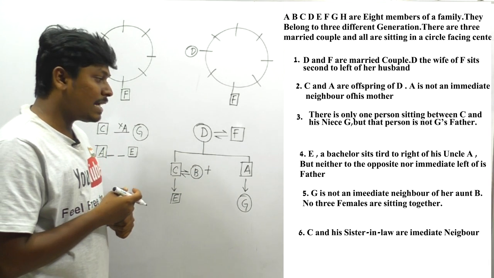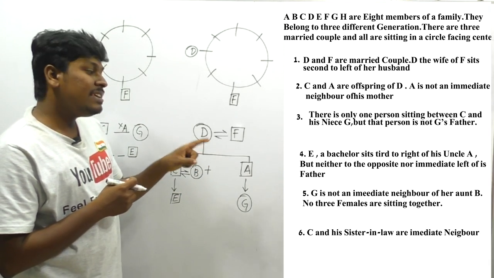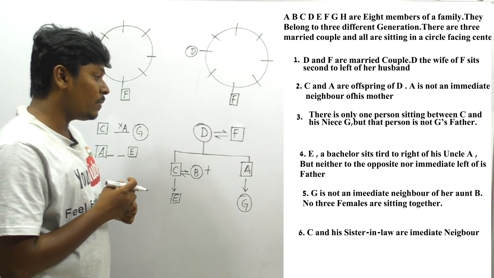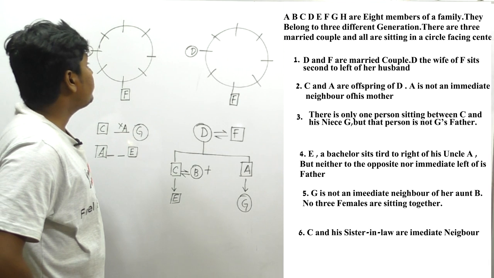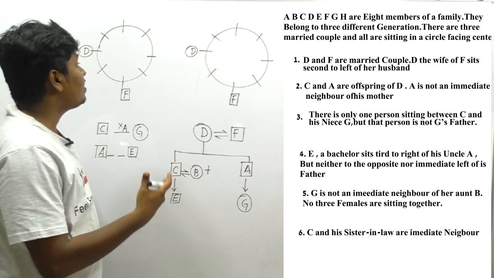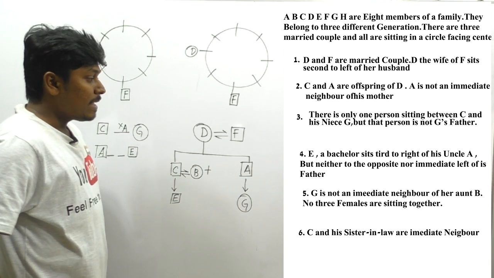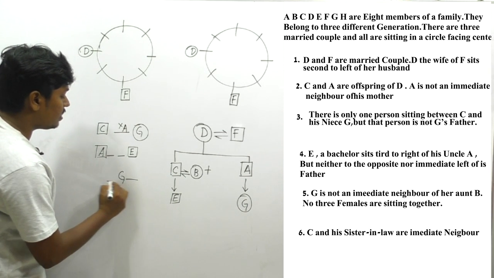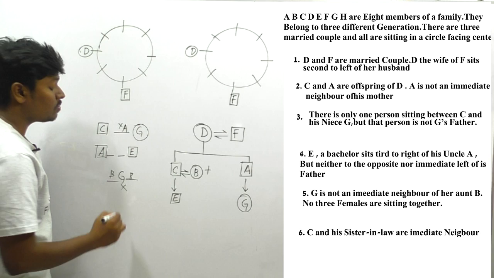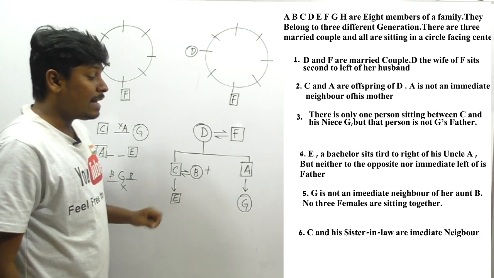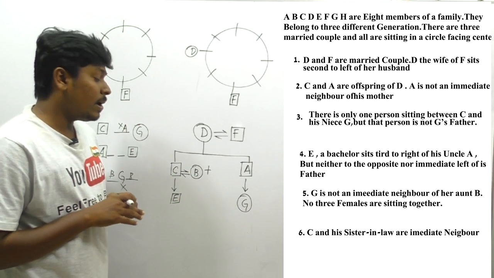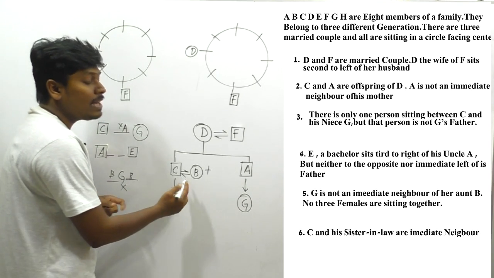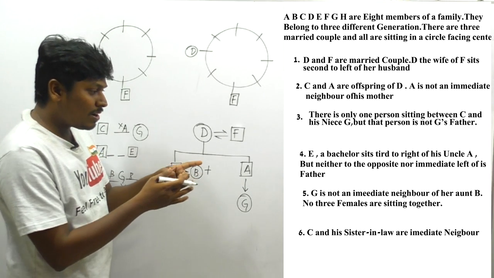Let me target the next line, friends. G is not an immediate neighbor of aunt B. No three females are sitting together. Friends, they have said that no three females are sitting together. We have not even touched the arrangement. And they have said that G is not an immediate neighbor of her aunt B, that is, G should not come next to B. Okay, last line. C and the sister-in-law are not immediate neighbors.